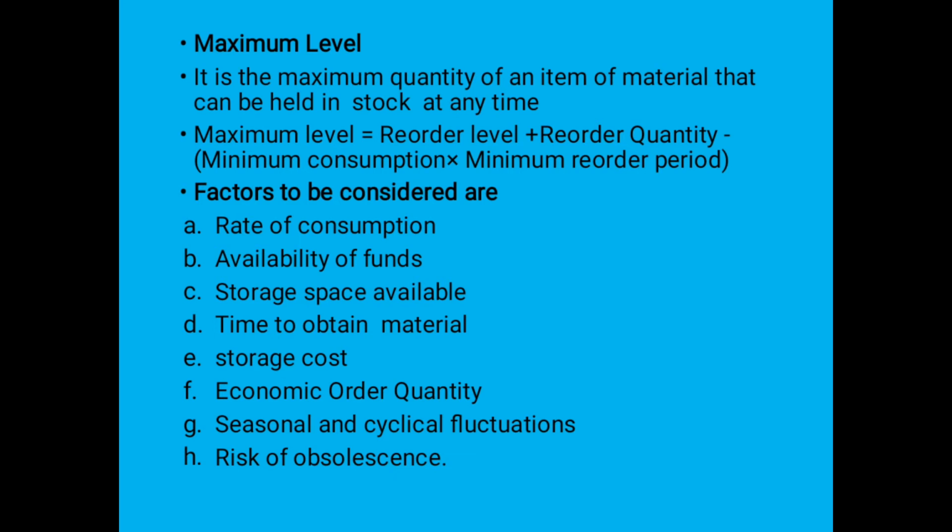That is the maximum level. And the main purpose is to avoid the overstocking of material. If we are keeping too much inventory, then it leads to overstocking of material. So we decide the maximum level, and beyond that level the stock should not be maintained.